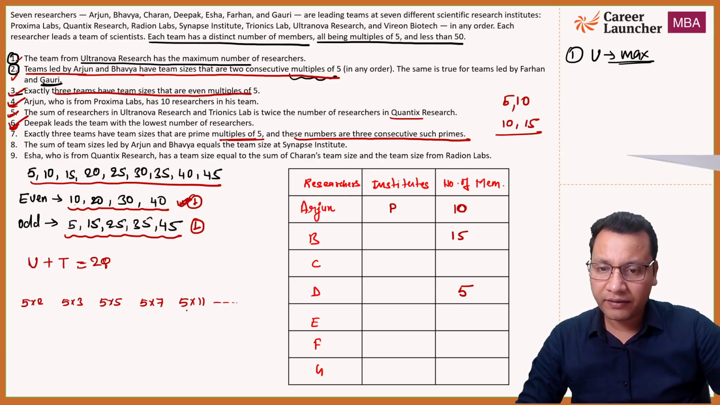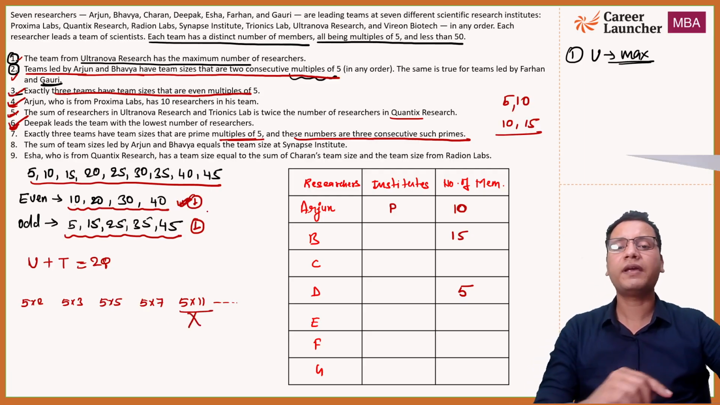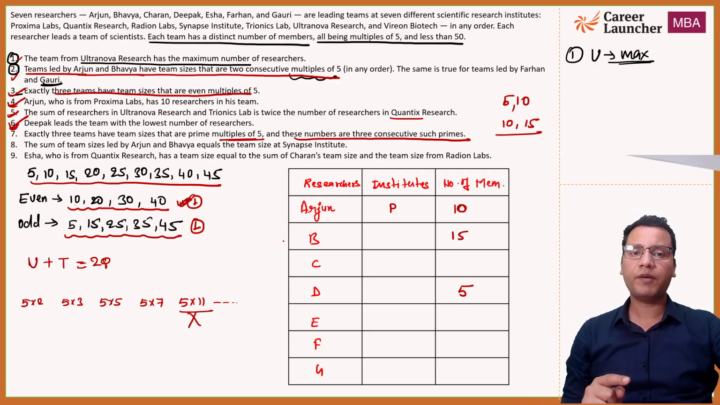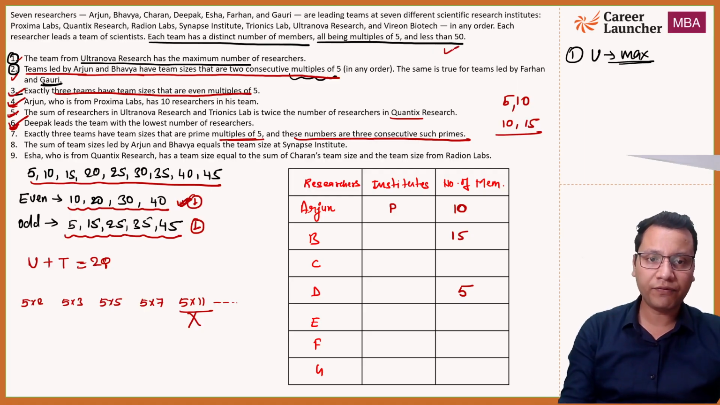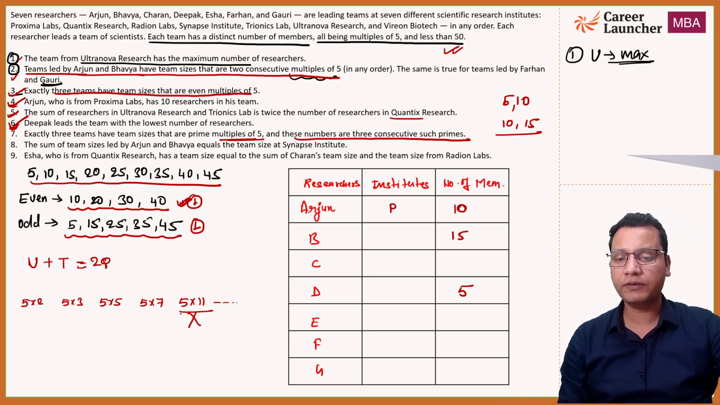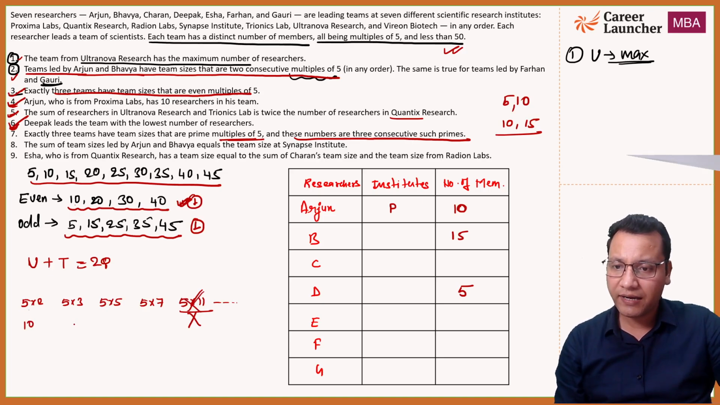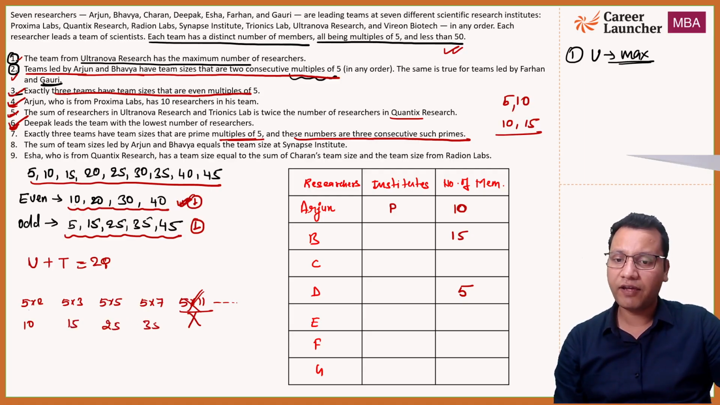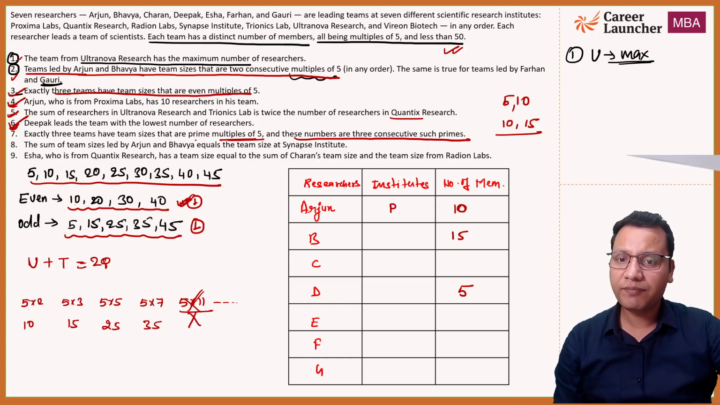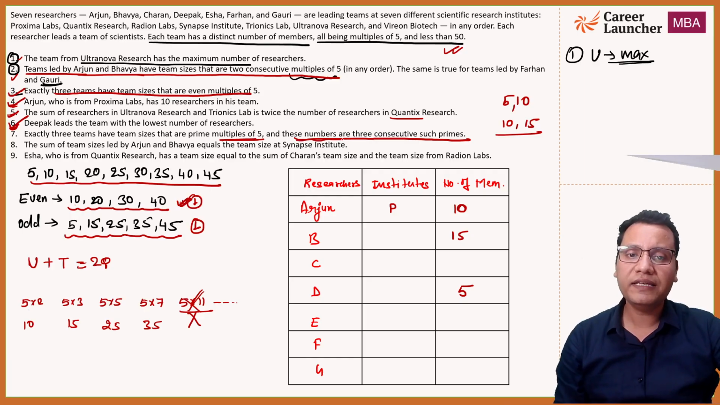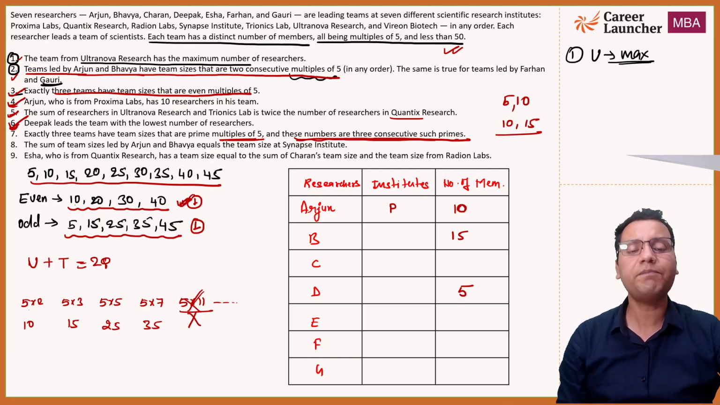But we cannot use this, because that will exceed the number of members by 50. 50 से ज़्यादा हो जाएगा, so this cannot be in R. So we are left with 1, 2, 3. So this is 10, this is 15, this is 25 and this is 35, and it says exactly 3 teams have a team size which is a prime multiple of 5, and these 3 have to be consecutive prime numbers.